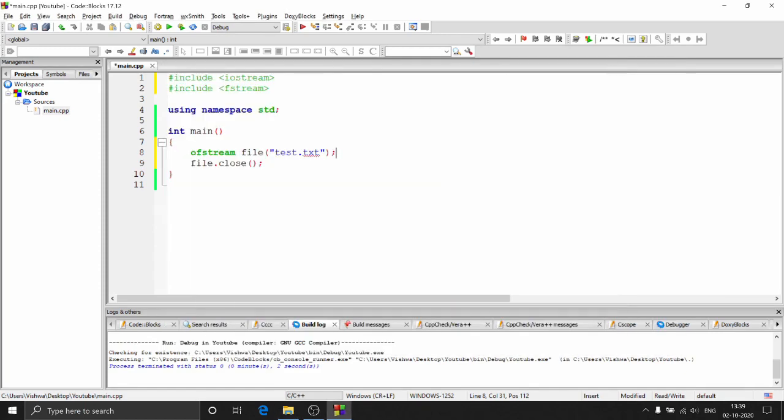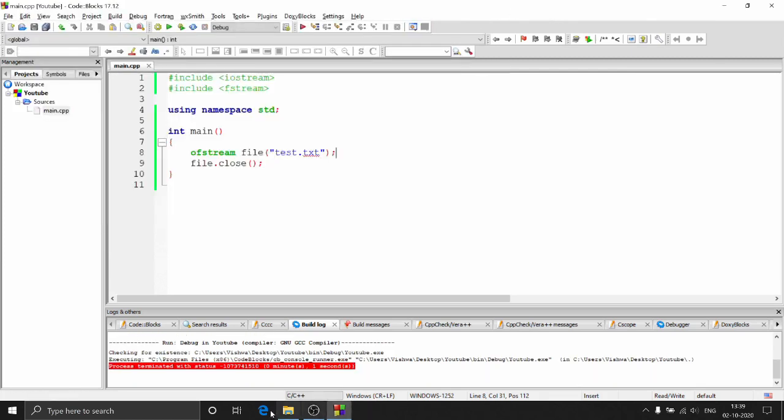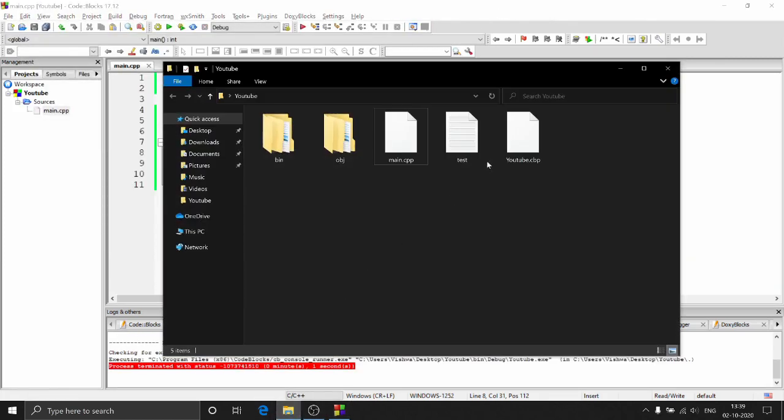Now if I just run this program, I'll be getting a successful run, and if I go there, I'll be seeing test.txt over here. So this has been created right now once I run this program, and it will be created whenever you run this program. Basically what happens is even if it exists, it will just overwrite everything in that file.